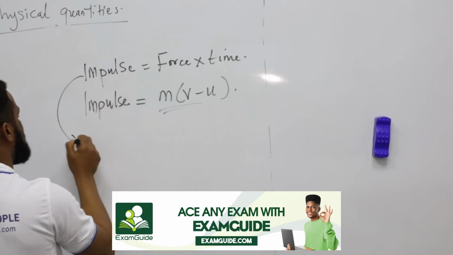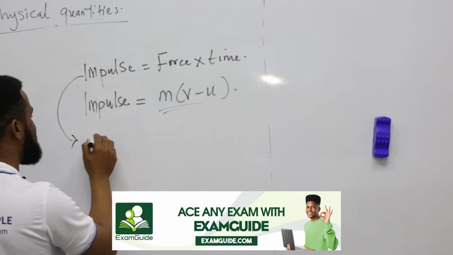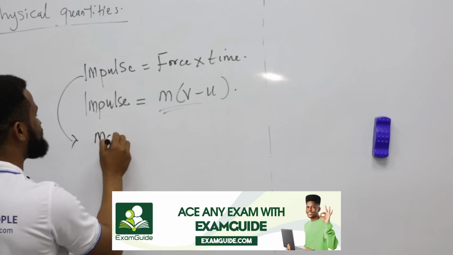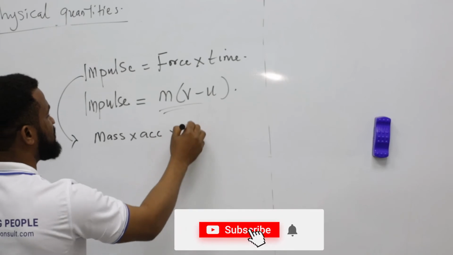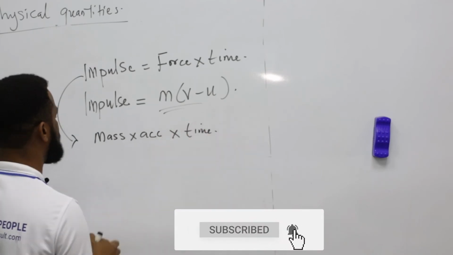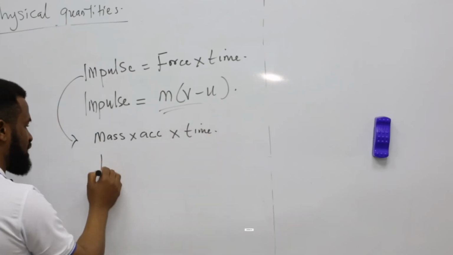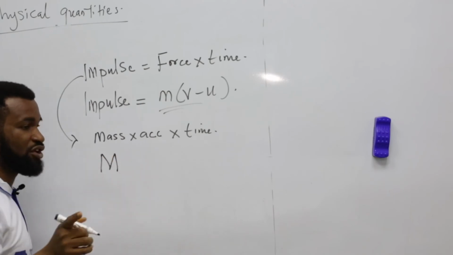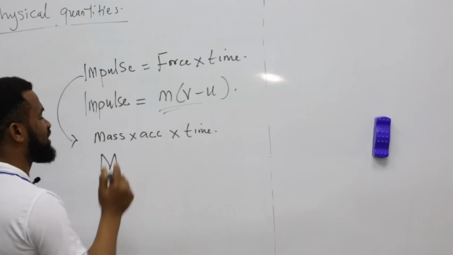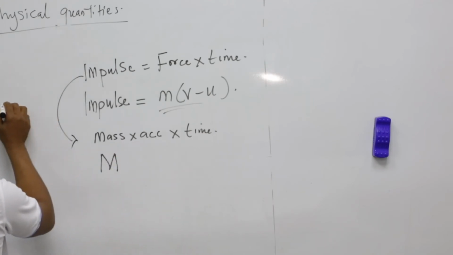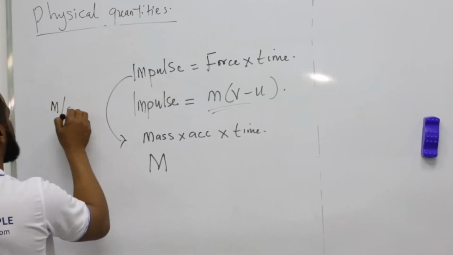Now on this first one, force is the same thing as saying mass times acceleration, then times time. Mass is capital M. Then acceleration is meter per second square.